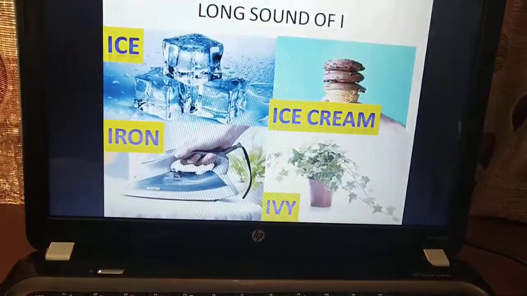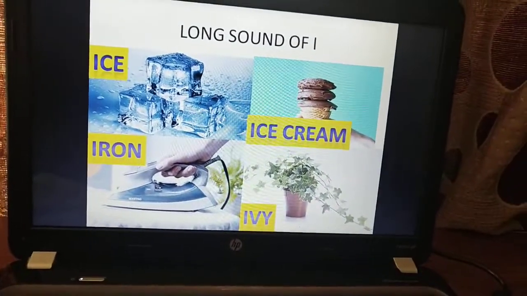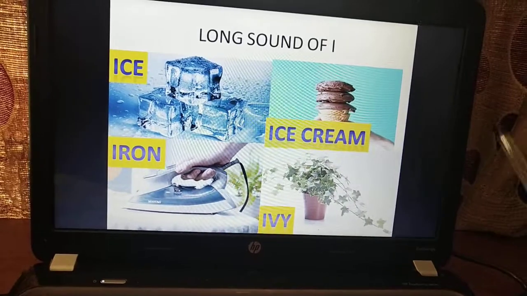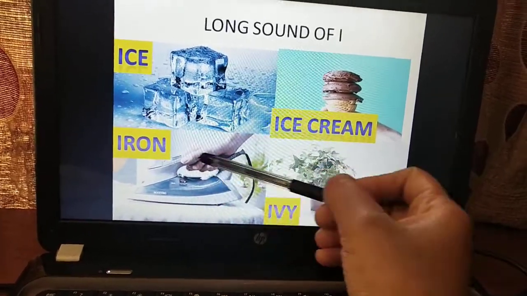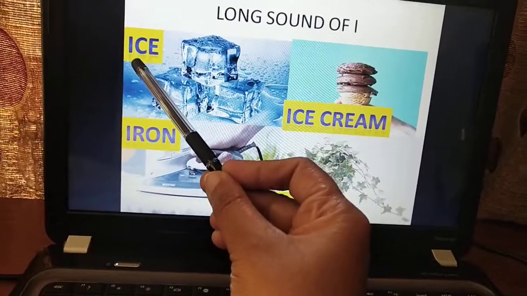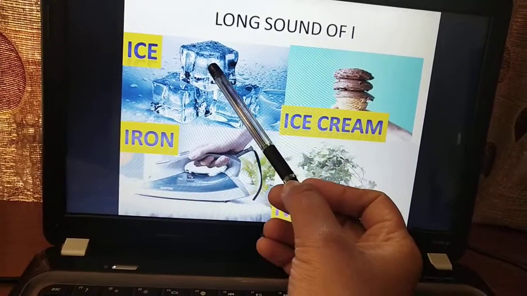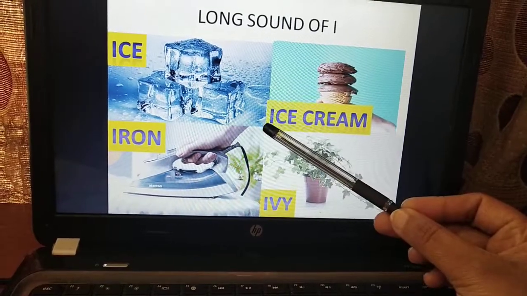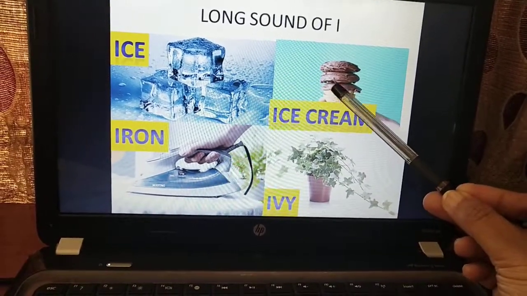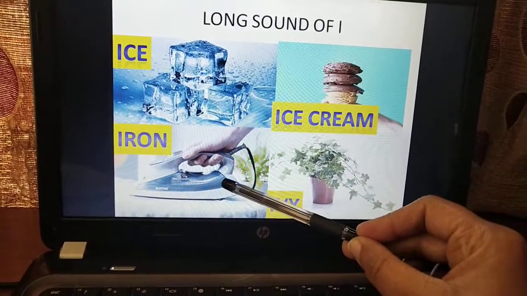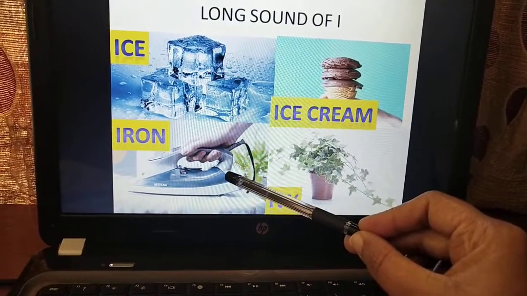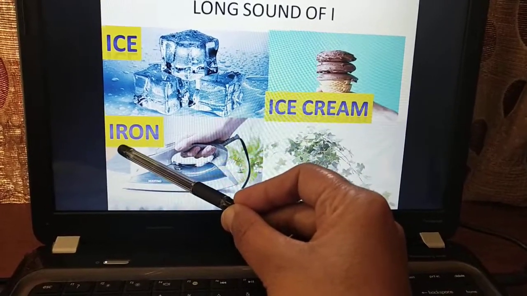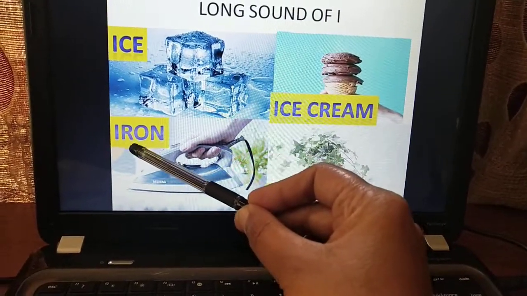Okay. So next let us go to the long sound of vowel I. So the short sound of vowel I is E. But here you know this is eyes. So first letter is I and it is called eyes. Here it is ice cream. So here also the first letter is I and you call it ice cream. This is an iron box. You know you used to iron your clothes. So iron, even though it is I in the beginning, you don't call it eon, you call it iron.